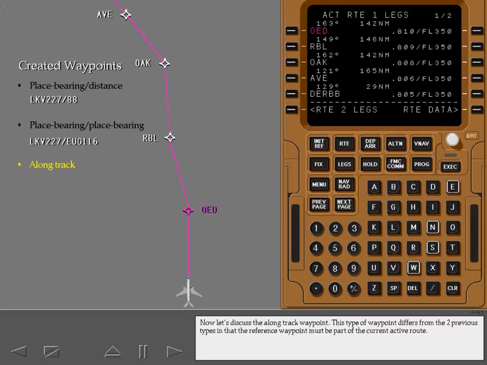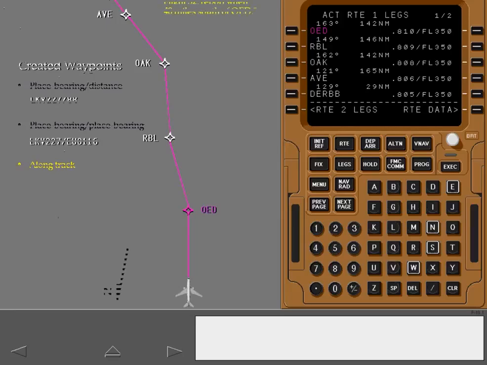Now let's discuss the along track waypoint. This type of waypoint differs from the two previous types in that the reference waypoint must be part of the current active route.